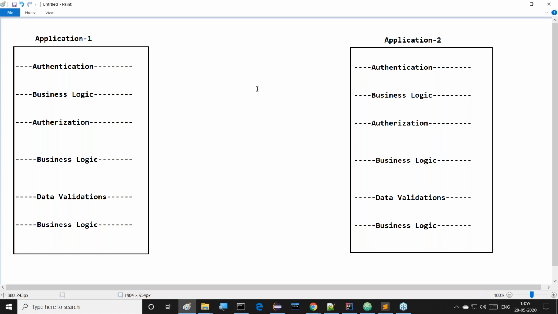This is object orientation style basically. Good, sir. Now I'm able to explain some problems with this mechanism. What are the problems?